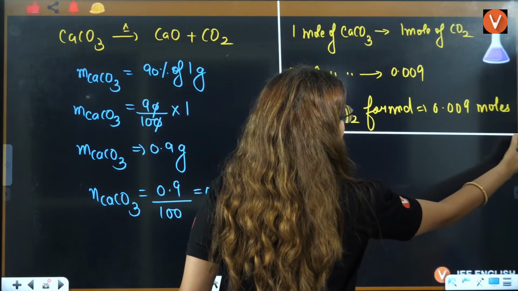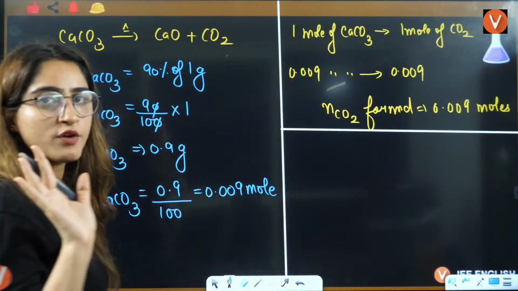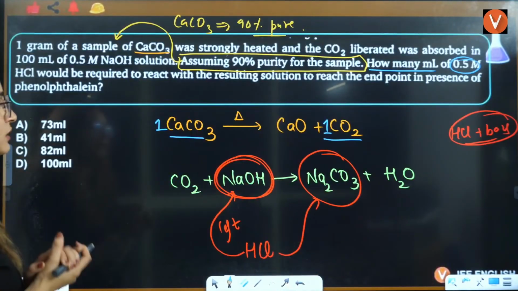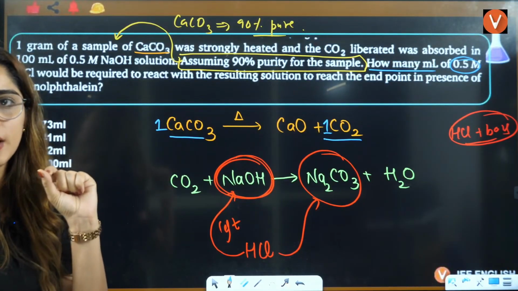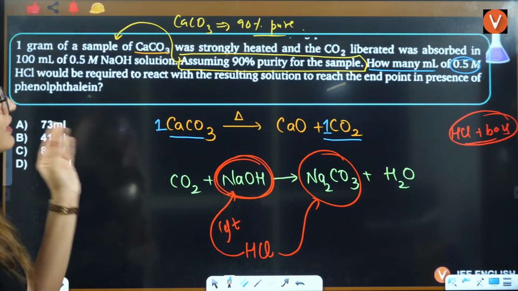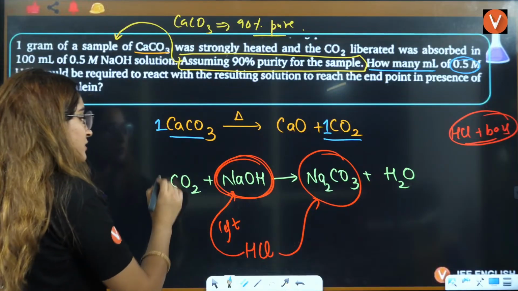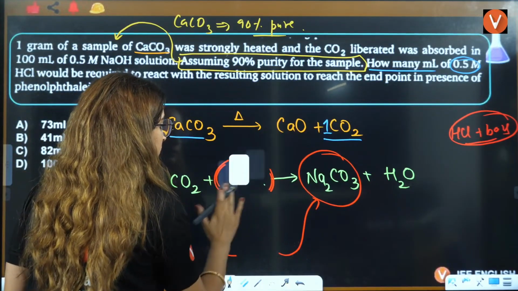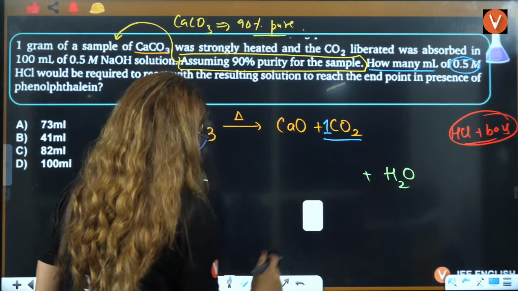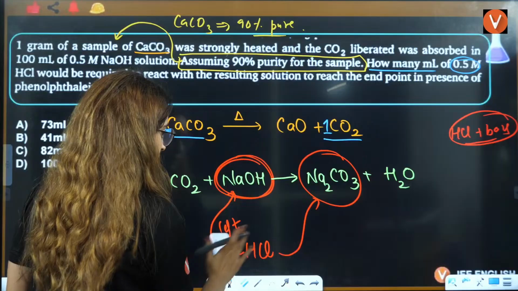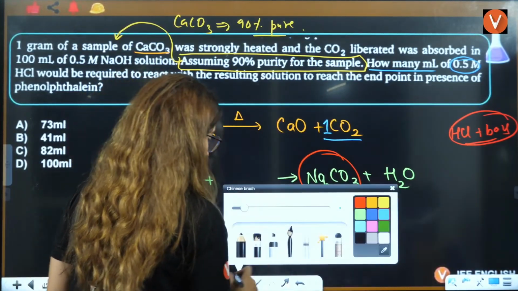Students, tell me till here any problem. We have calculated the number of moles of CO2. Right? Now some information regarding NaOH is also given to us. Let's see what they are saying, because see, this question is actually this particular reaction. This is NaOH. I'll just write it here.